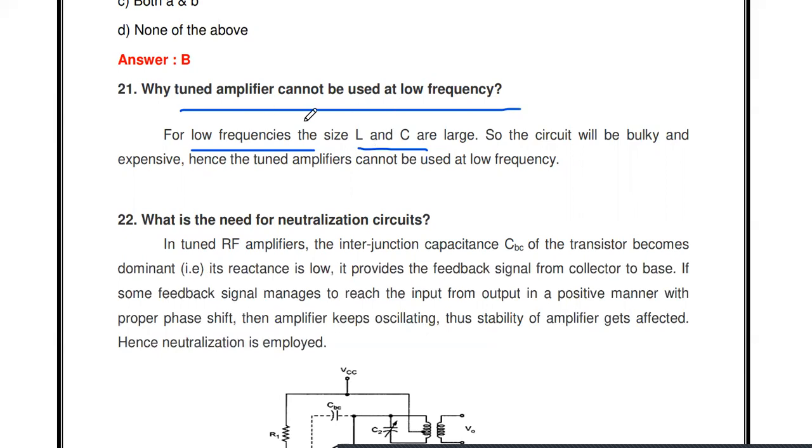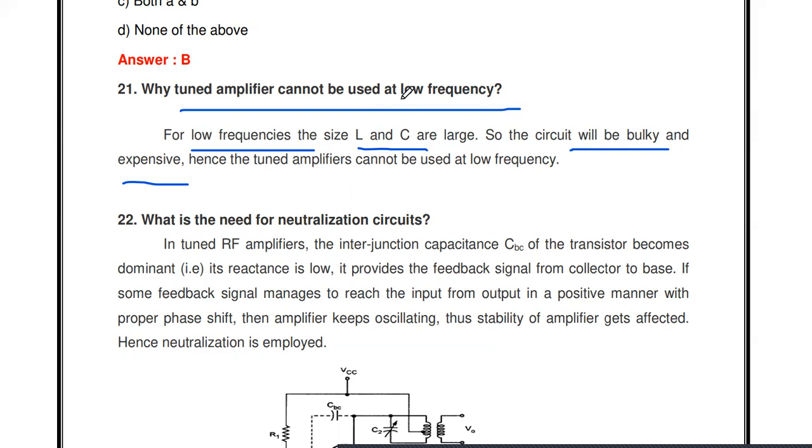When L and C are large, the size is also very large. So the circuit will be bulky and expensive. That's why tuned amplifiers are only used in the high frequency region. So the tuned amplifier cannot be used for low frequency.